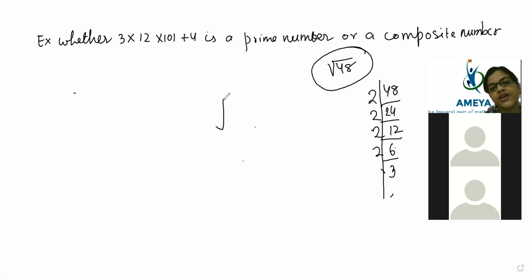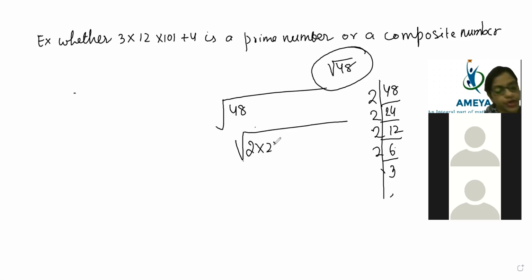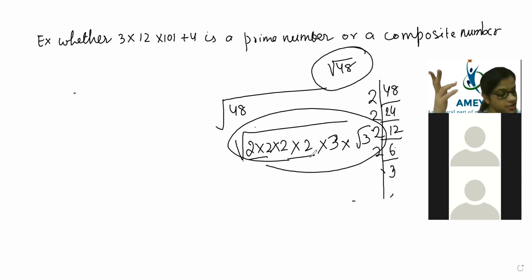Here, root under 48 is exactly 2 into 2 into 2 into 2 into 3. So 2, 2, 2, 2 is there. Only one number 3 is missing. Since one number 3 is missing, root 3 must be multiplied. Once you multiply root 3, this number will no longer be irrational. It will be considered a rational number. So root 3 is missing in this. Fine.